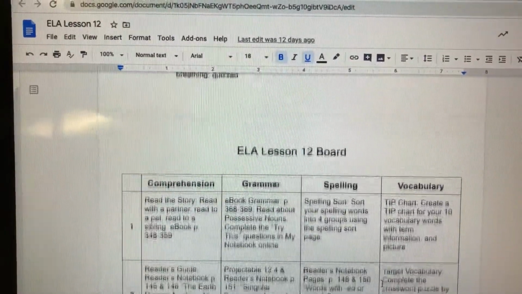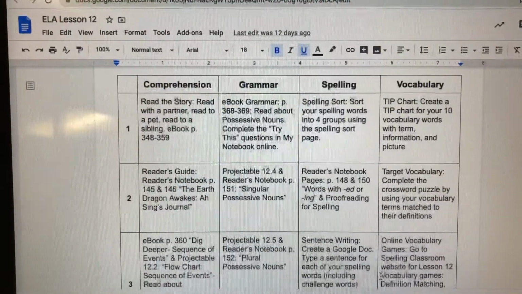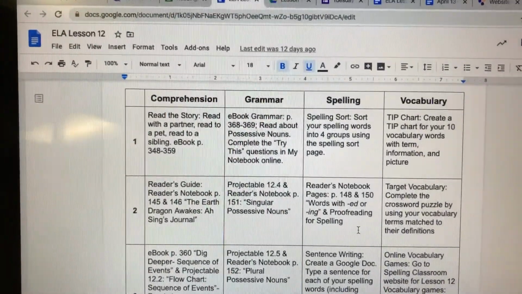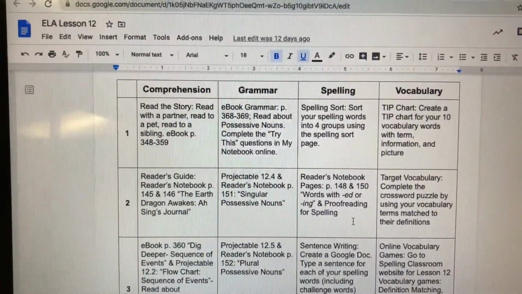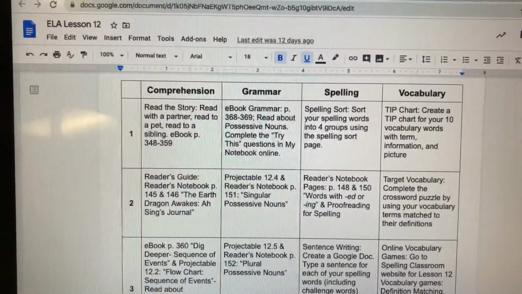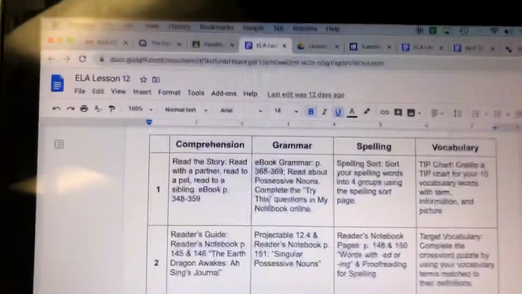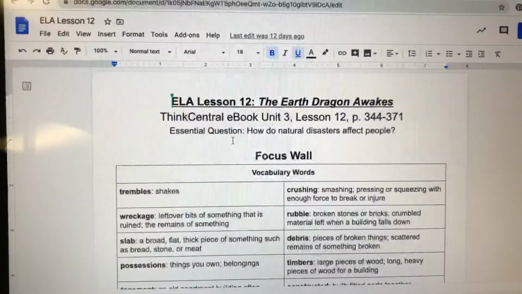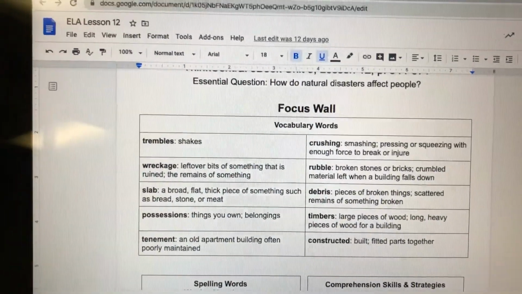And then the next page after it just goes into a little bit more detail on each of your assignments. You only have about 2. Yeah, I think 2 is the most you'll ever have on a day. It just might explain it a little bit more than your assignment chart does. So if you had any questions on what something was, you could look there for it. But really, this page on your focus wall with your vocab words is what you'll need the most from that.